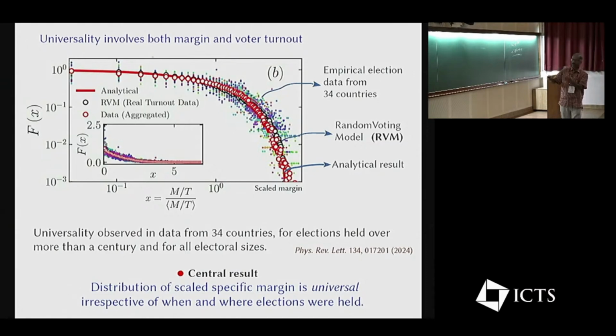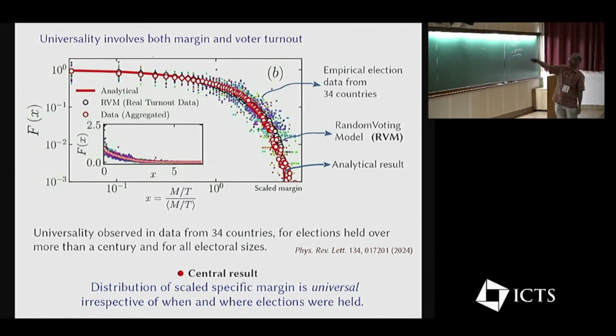What we have shown in this work is that if you examine the data from 34 countries, which represents election data collected over more than 100 years, and you look at the quantity X, which is margin divided by turnout, divided by the average of margin by turnout, that's the metric of interest. The distribution of this X shows a very good data collapse, and you see a kind of universality.